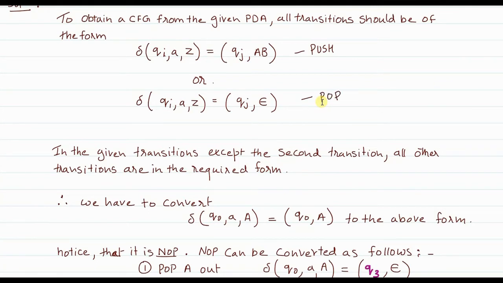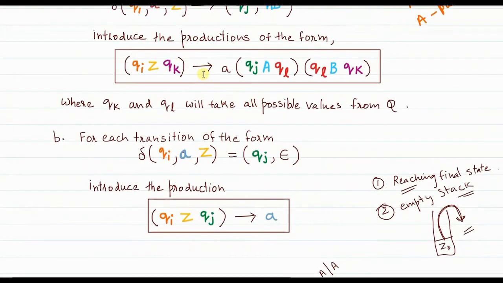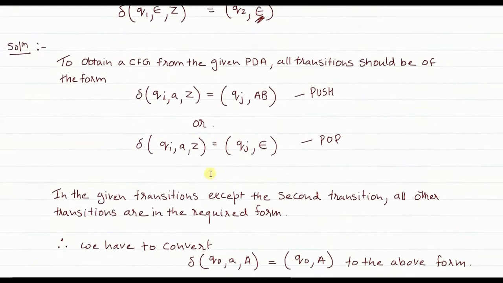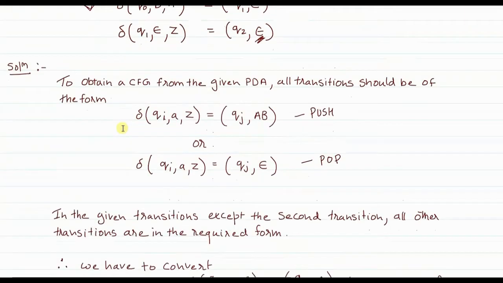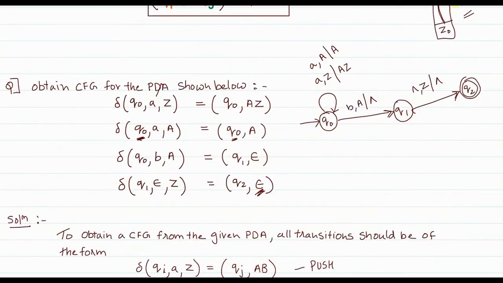Or the transition should be of this type, a pop operation. When we are in state Qi, when A is read as the current input, when the stack contains Z, then we go to Qj and we pop, pushing null. That means it's a pop operation. So the formula that we have is either for a push operation or a pop operation. To obtain a CFG from a given PDA, all the transitions given to us should be either of type push or pop. Remember, if it is a push operation, you will have a concatenation, which is shown.